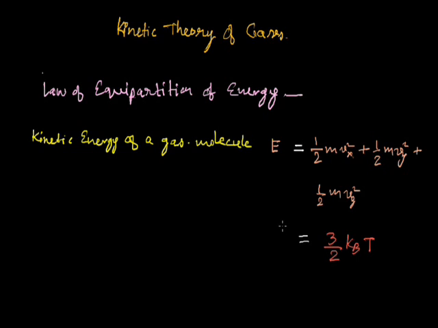In that case, the complete average energy of that single gas molecule, that is 3 by 2 kBT, is equal to its individual kinetic energies along the x-axis plus along the y-axis plus along the z-axis. So we can partition that energy with respect to the three dimensions.